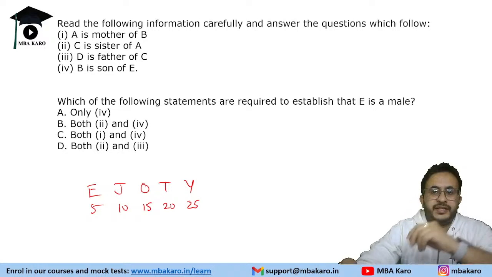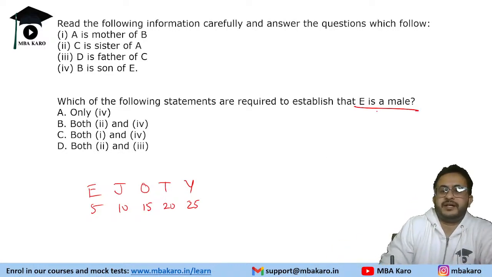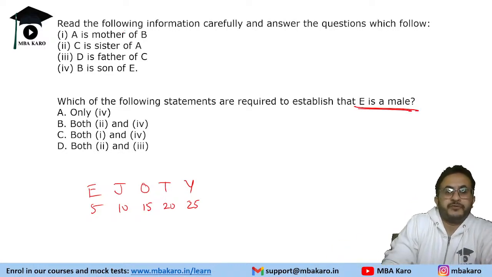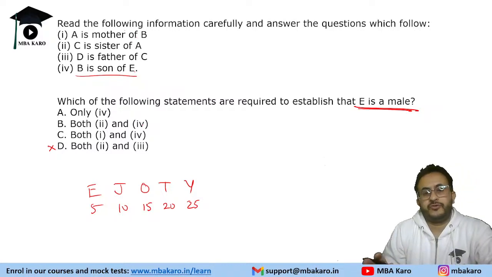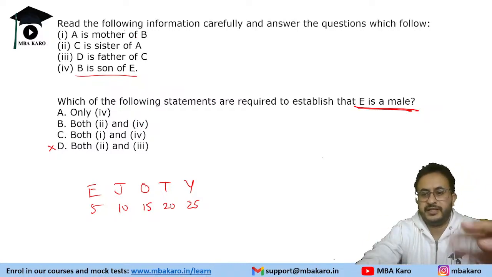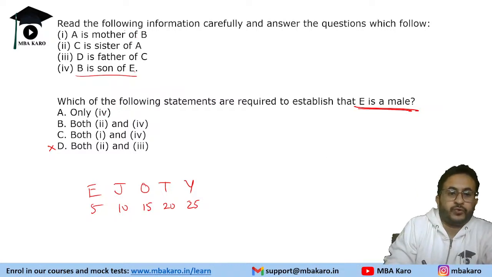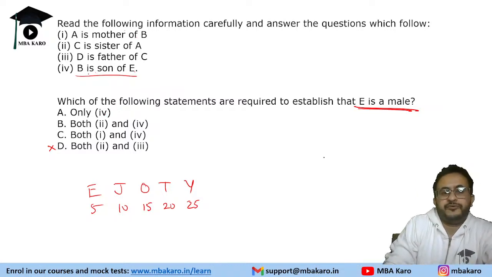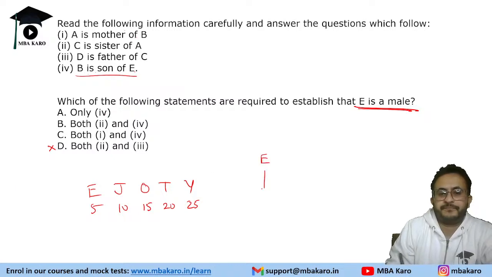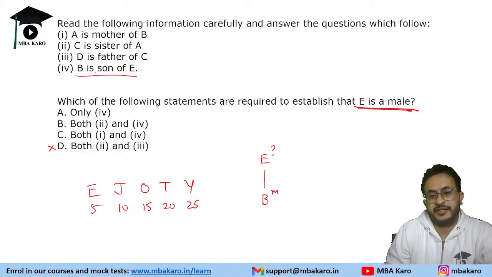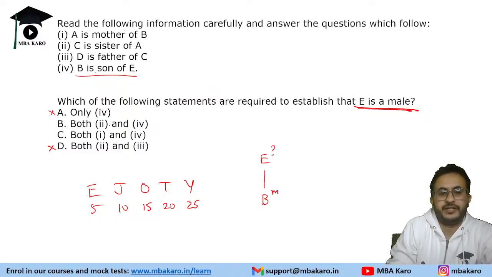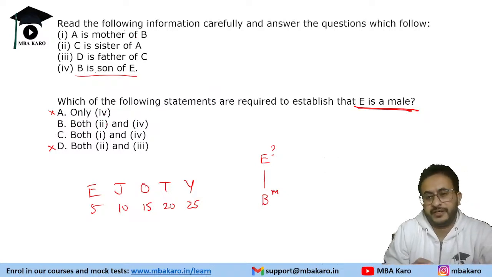Okay, now we need to tell which E is a male. How will we come to know E is a male? Now, if you look at the statements, B is the son of E. That is a mandatory thing. So we can eliminate option D because 4 is needed because E is mentioned only in 4, right? Now can we get from only 4? B is a son of E. B is a son here, but that does not tell the gender of E. So only 4 is not needed.